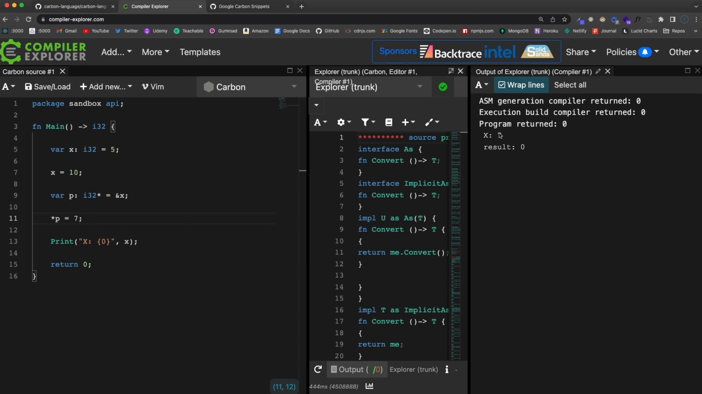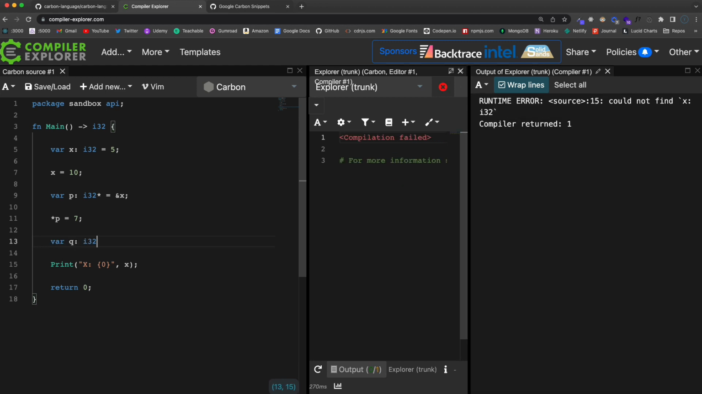It's pointing to the same place in the heap in the memory that x value is pointed to. All right, now if I were to create another one, let's say var q, and set that to i32 asterisk as the type, and then I'm going to set it to a pointer of p.